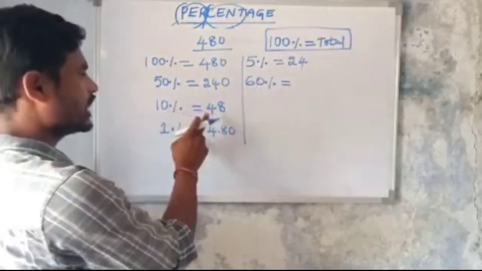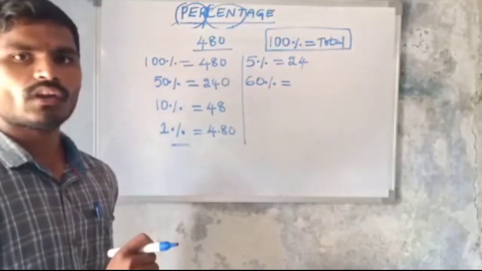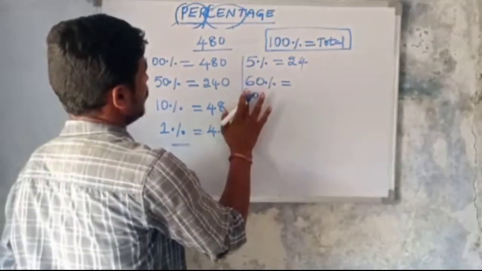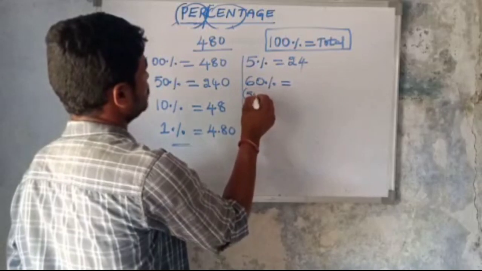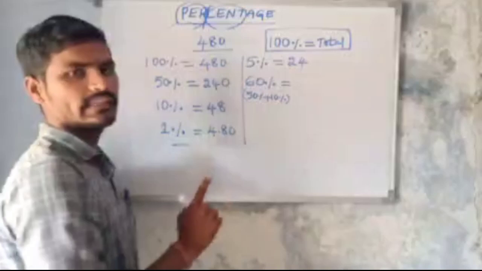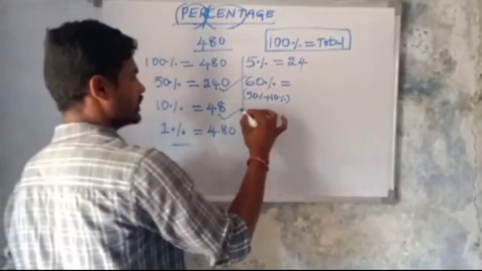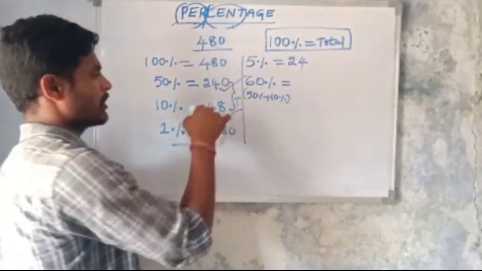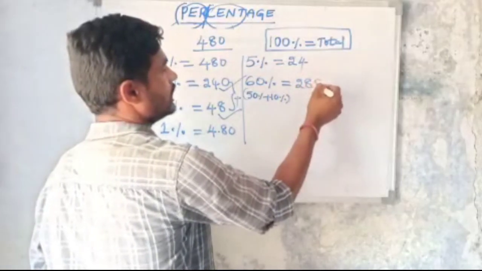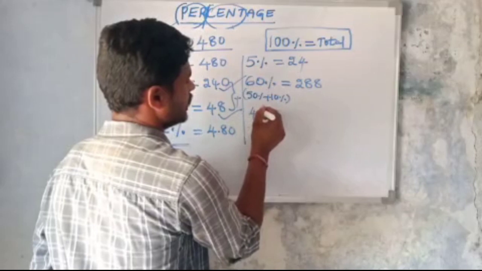Okay, see here, 60% means 6 into 10%. You can calculate 6 into 48, or otherwise you can write easily 50% plus 10%. So 50 plus 10 is 60. So 50% means 240 and 10% means 48. So 240 plus 48 means what? 288.